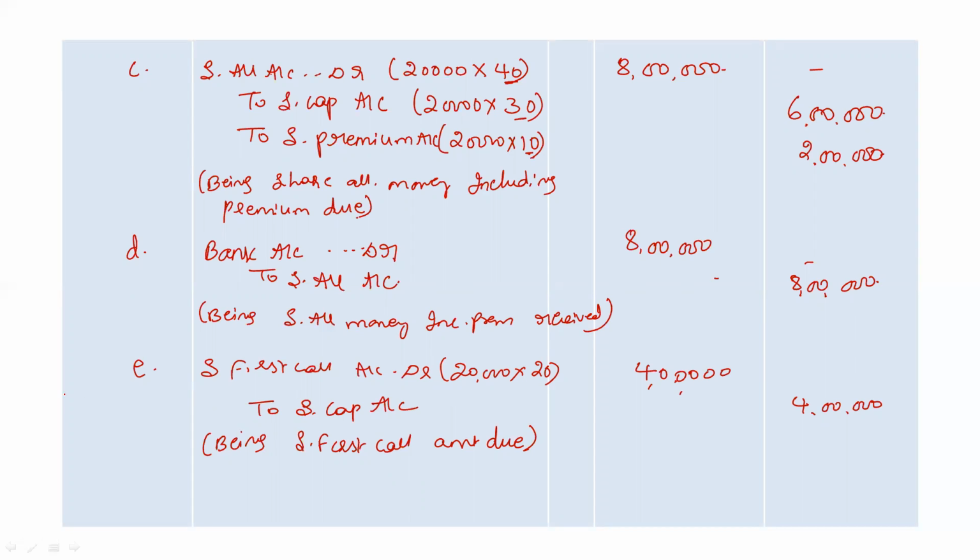Then, when the company has asked to pay the first call money, there are no calls in arrears here, it means everybody has paid the first call money. So now into the company's bank account, we are receiving share first call money. So bank account debit to share first call account.